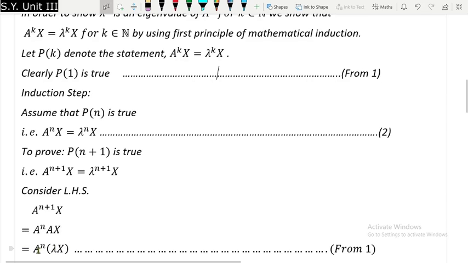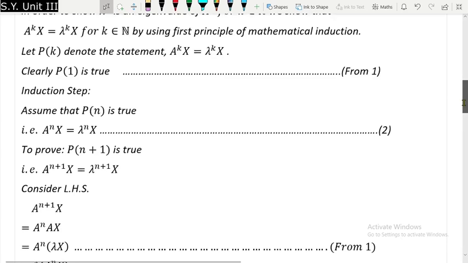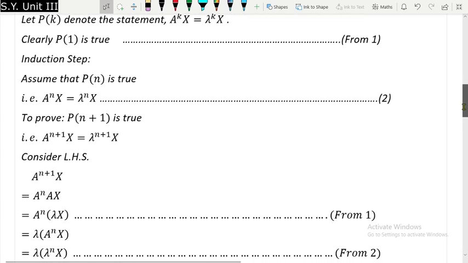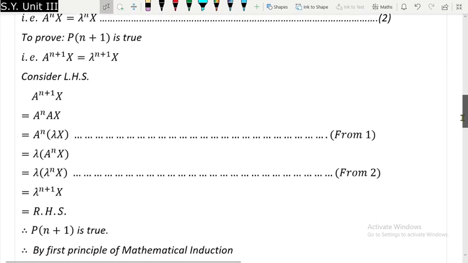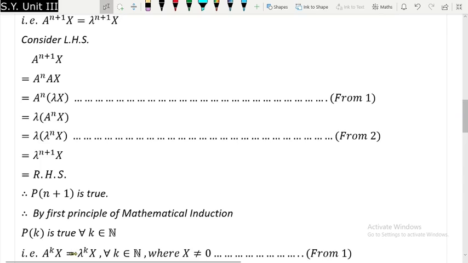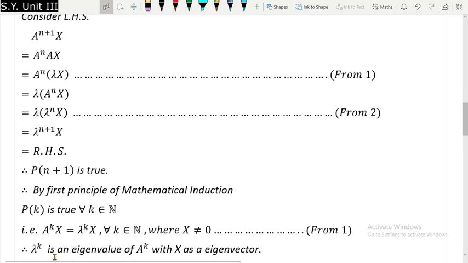Then you are left with lambda A raised to n x, but we already know by the induction step that A raised to n x is lambda raised to n x, so that can be used, and that is exactly the right hand side. Therefore P of n plus 1 is true, and by the first principle of mathematical induction it is true for all natural numbers n. Therefore lambda raised to k is an eigenvalue of A raised to k with x as an eigenvector.